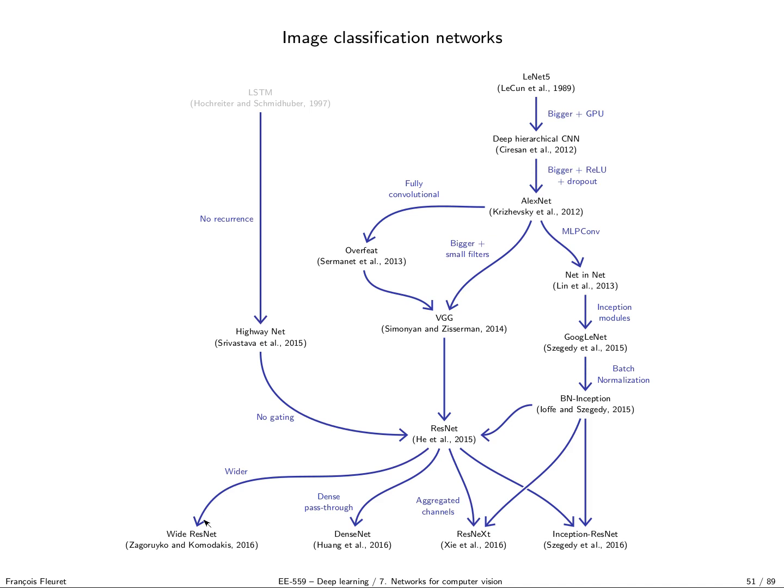So then you have the wider ResNet, which achieves state-of-the-art on CIFAR, dense pass-through, where instead of just connecting one layer to the next, you can have pass-through that goes further blocks away, forward. The aggregated channels that I described, and then you add the ResNet connection added to Inception ResNet. And it has not changed so much since 2016. Now we are really gaining fractions of a percent. It's not clear there was really improvement. Conceptually, the simplest and the most efficient are probably the ResNeXt. Very, very good stuff.